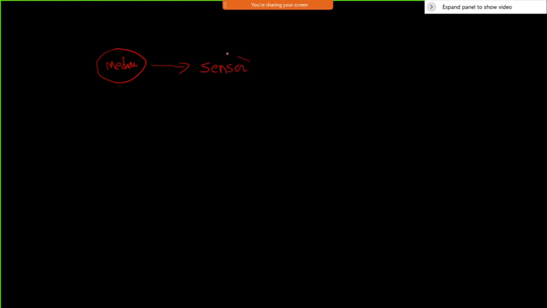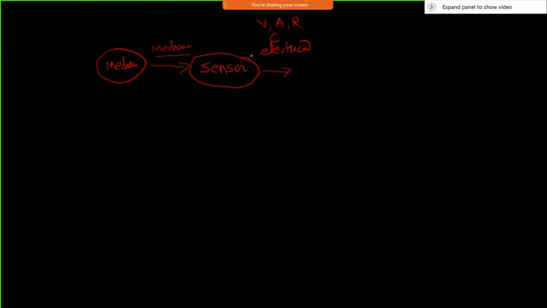This is another block, a device which we represent as a block, and that is the sensor. You want to measure the motion of maybe a lathe machine, or maybe its speed. So this is a mechanical signal, which is taken by the sensor, and it generates the equivalent electrical signal. That electrical signal may be a voltage, a current, a resistance, or a capacitance, depending on what type of sensor you are using.